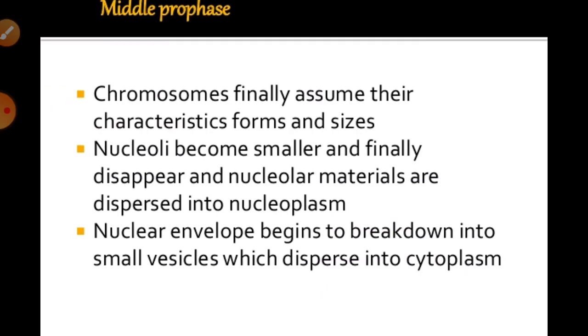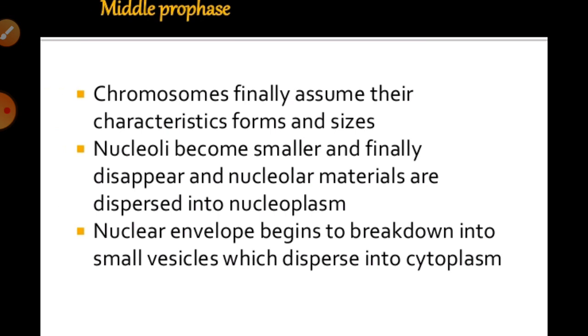at the end of prophase, the nucleus disintegrates gradually and the nuclear envelope disappears.